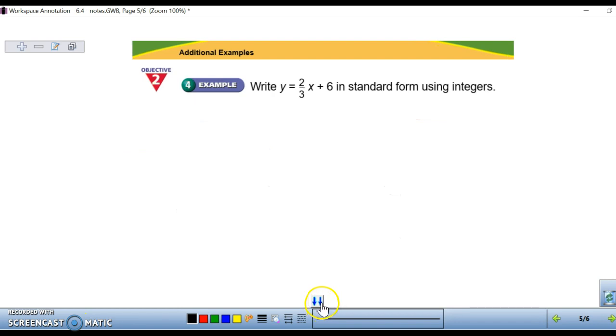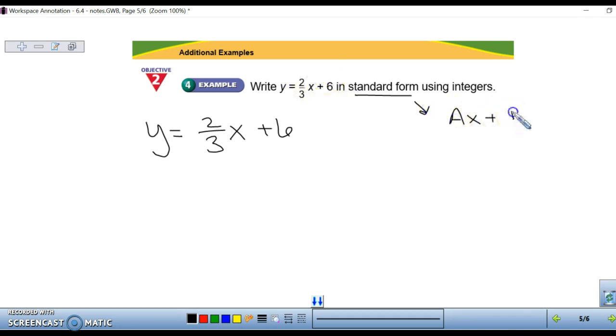Moving on to example 4. This is a new concept. We are given an equation in slope-intercept form, y equals 2/3 x plus 6. We want to get it into standard form. Remember, standard form is ax plus by equals c. And we're going to use integers. So first step is to get it into standard form.